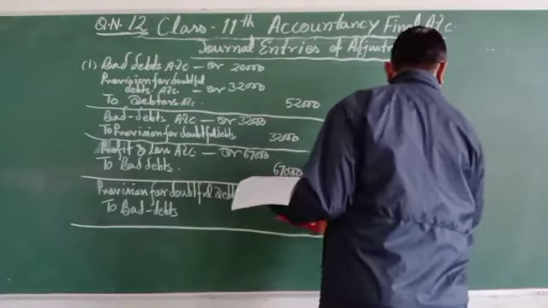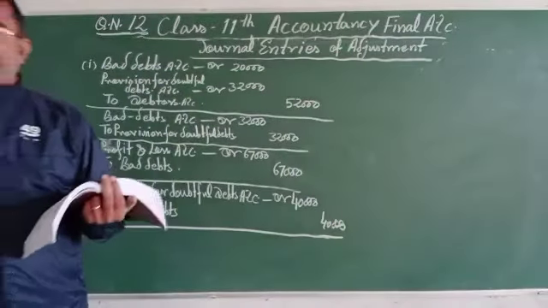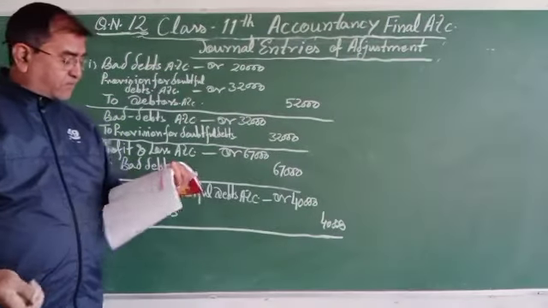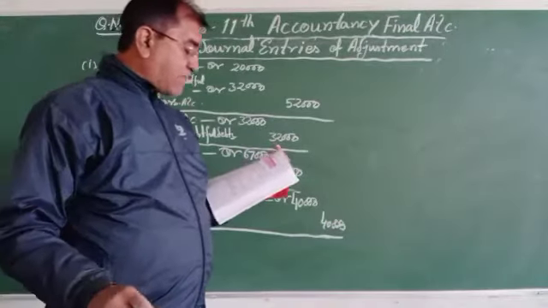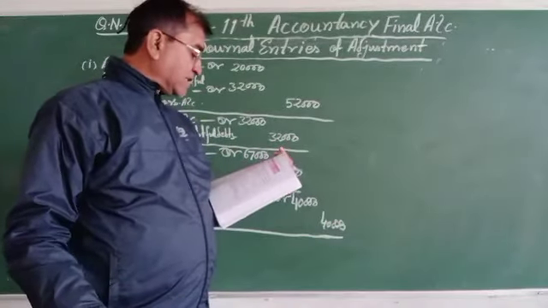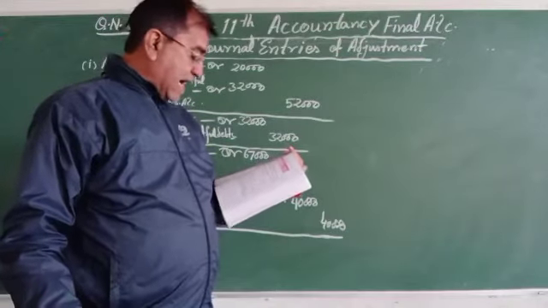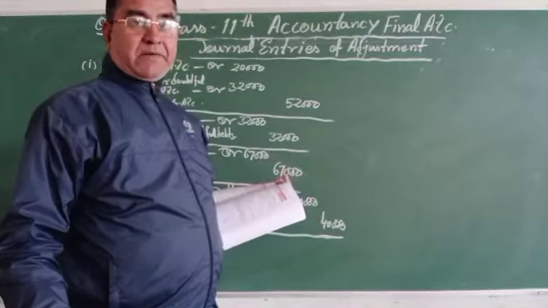Just you can see, goods costing 20,000 were distributed among staff members as free of cost. These goods were purchased paying IGST at the rate of 12% per annum.